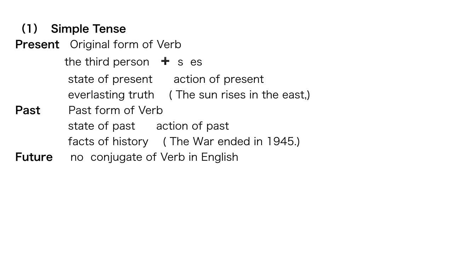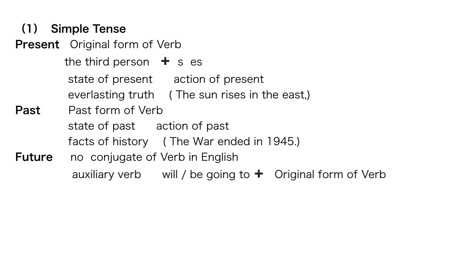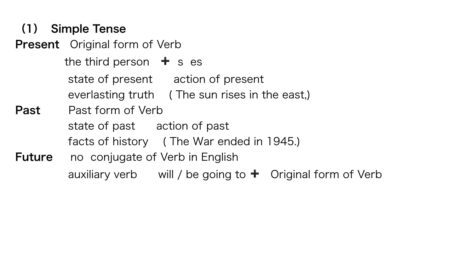So, auxiliary verb will or be going to plus original form of verb, you can use, right? And we need to use that. I will go to school tomorrow, like that. State of future, action of future, the meaning of that.